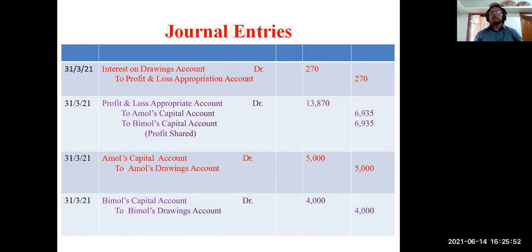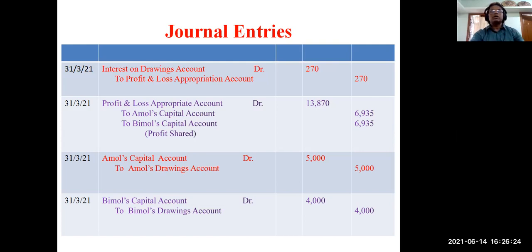In the question, if no ratio is given, and in the agreement there is no ratio given, then profits are shared equally. And we have done it equally. In the earlier video, I gave you the profit and loss appropriation account debit to Amol's current account and Bimol's current account. But here, I shall not use current account, because his capitals are fluctuating. So I am using Amol's capital account and Bimol's capital account, equally. So profit distribution is over.